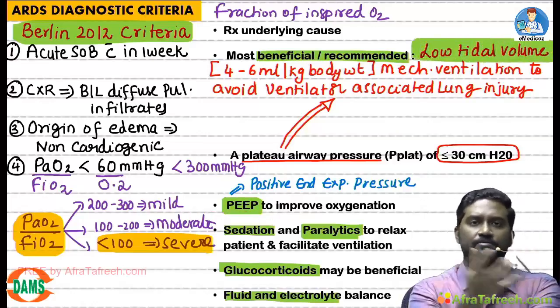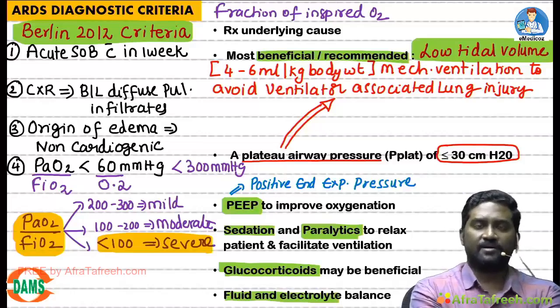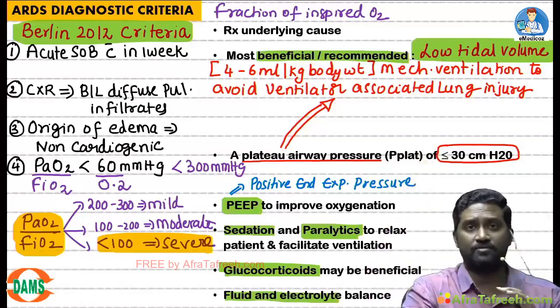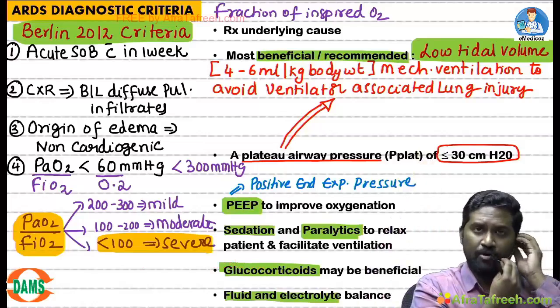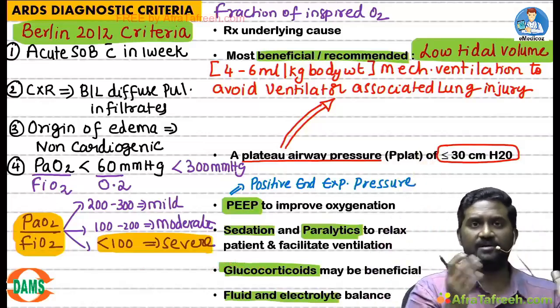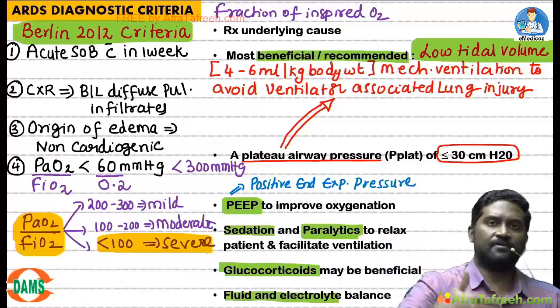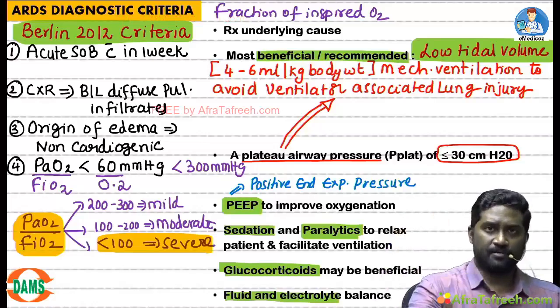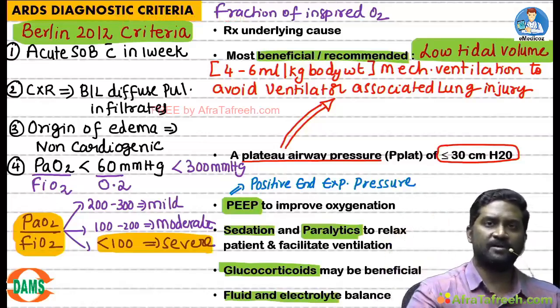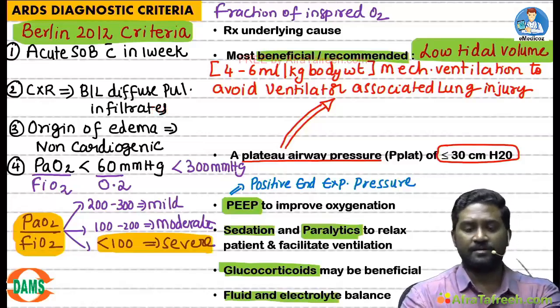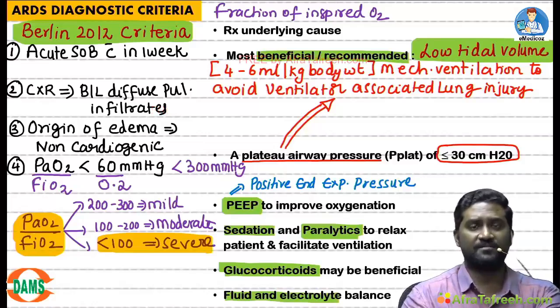Up to the early 2000s, whenever we had a patient with ARDS, especially severe ARDS, this is what we used to do. We used to ventilate, wait, and let God decide what to do next. There were actually no options available for severe ARDS patients. But recently there are a few methods which have brought benefit even in severe ARDS patients. Let us see what are those ventilatory strategies that can be helpful in severe ARDS patients.